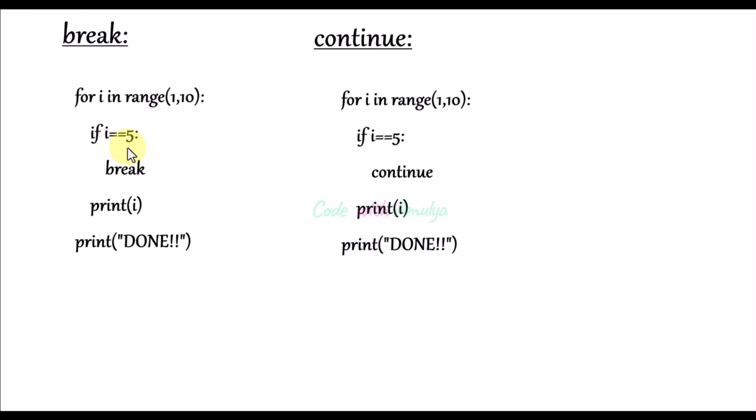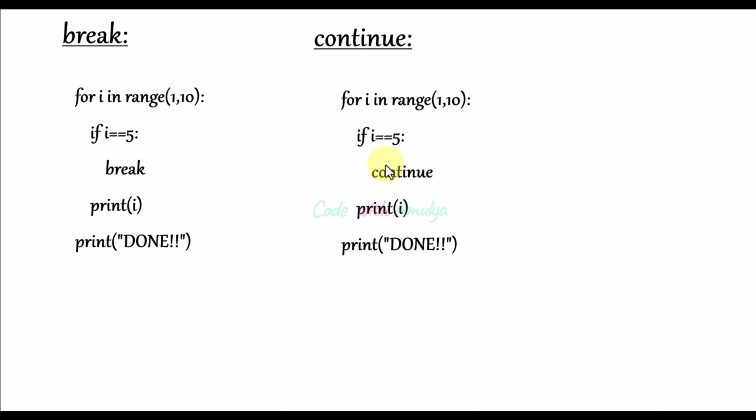But here when i becomes 5, here we can see the break statement. So what the Python interpreter will do is, it will stop the execution of the loop. Even though the termination condition is not met here, it will stop the loop. It will execute the next statements after the loop. And for continue, when the i value is 5, the continue statement is here.